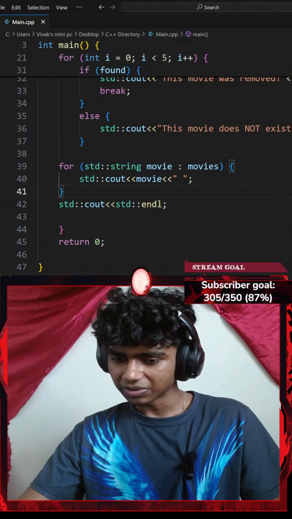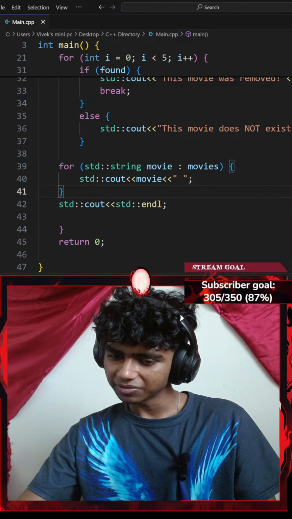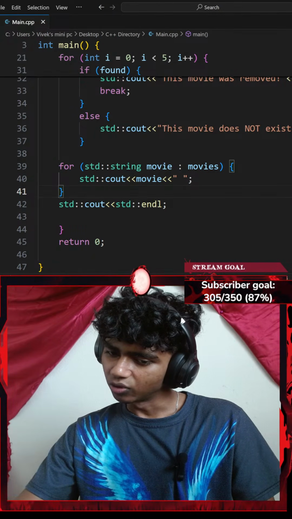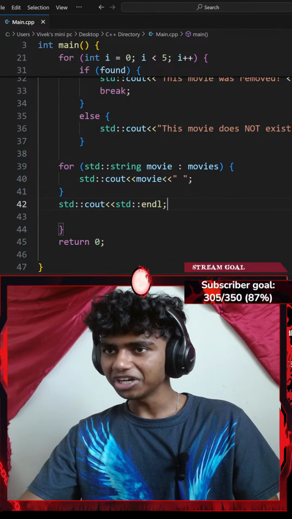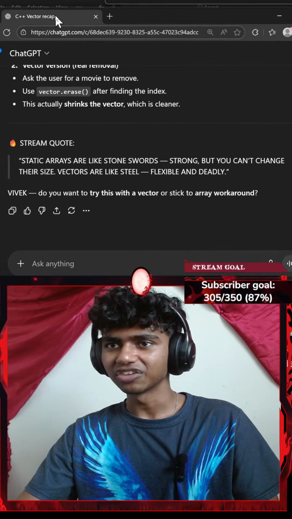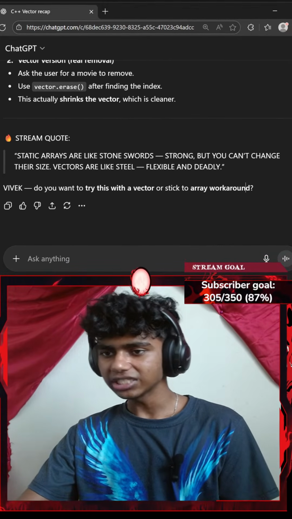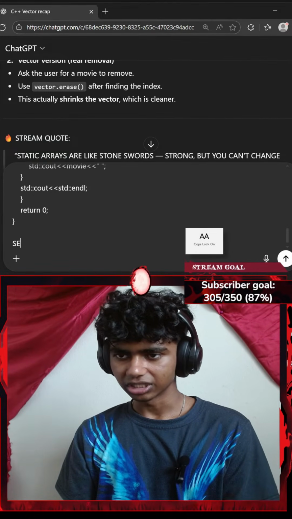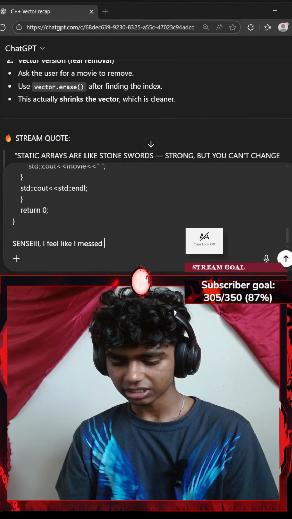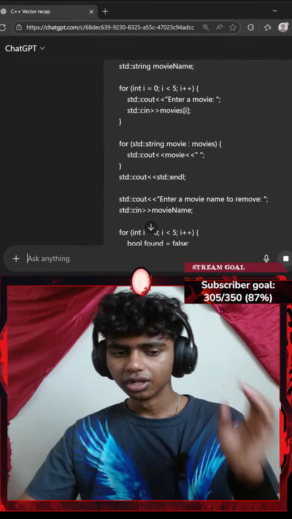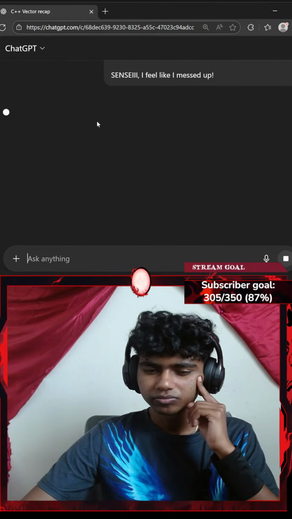Okay, I think I messed up somewhere. I mean, enter fruit names and you name a movie as apple. That's great. Honestly, yeah, the fruit names does sound... that was actually a pretty genius idea. Instead of writing like movie 1, movie 2. That said, let me paste it. Go with shift enter. Let's say I feel like I messed up. Okay, let's see. I think I messed up.